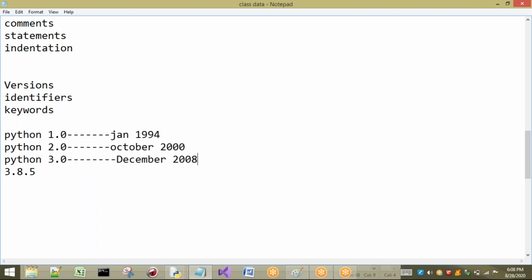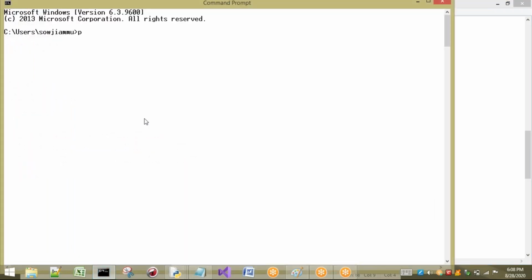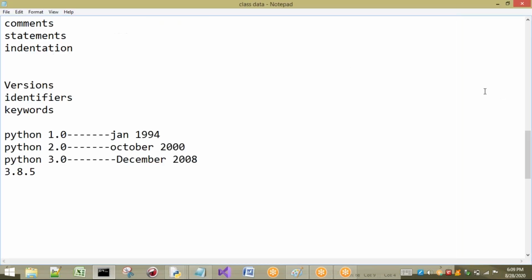Now we are in version 3.8.5. We know how to check the version of our Python, as we have seen in previous sessions: python --version. We can see here Python 3.8.5, the version we are using, and the latest version is also Python 3.8.5.